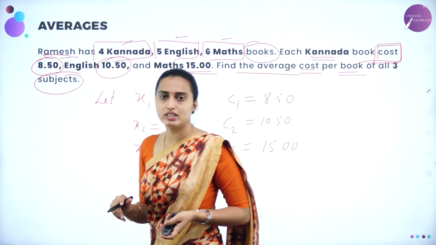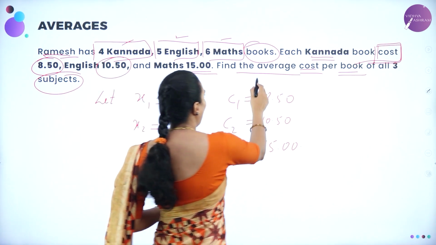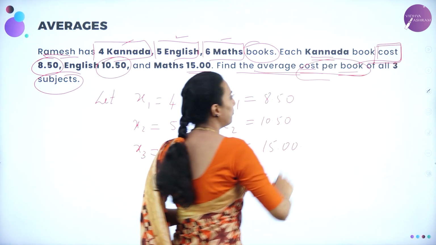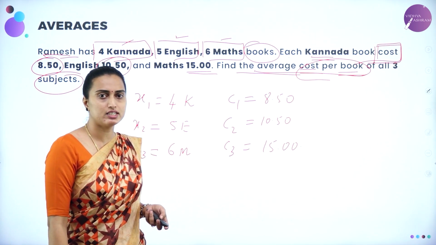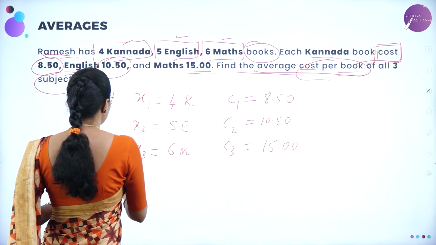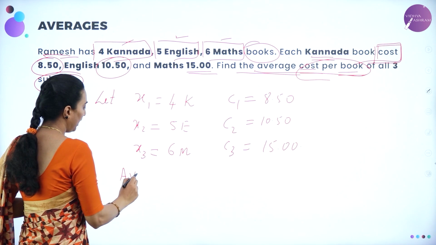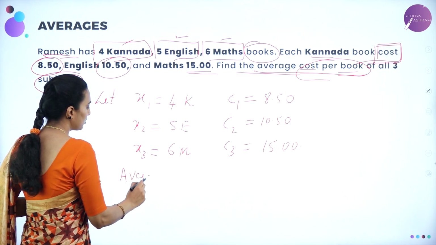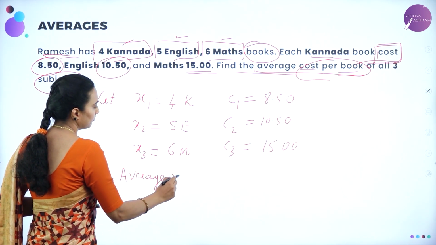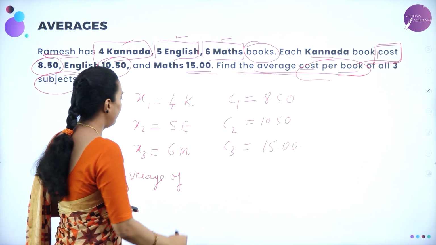Now they have asked you to calculate what? The average cost per book they have asked you to calculate, isn't it? So the average cost is given by the average cost of all three.